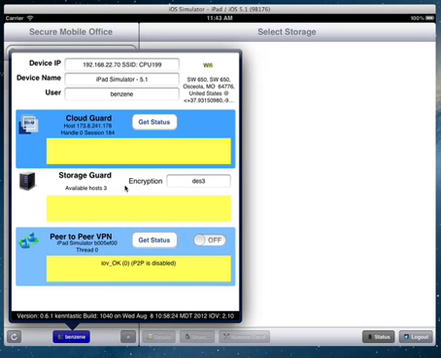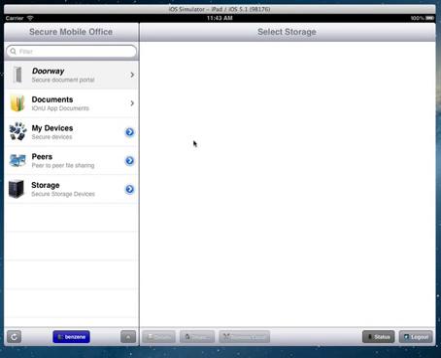You can see a status of CloudGuard. It checks it. Nothing happened, so that's good. You can also see your location, your network SSID, your device IP, some other useful information. Tap somewhere else to remove.